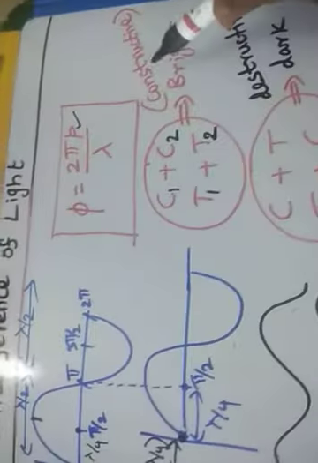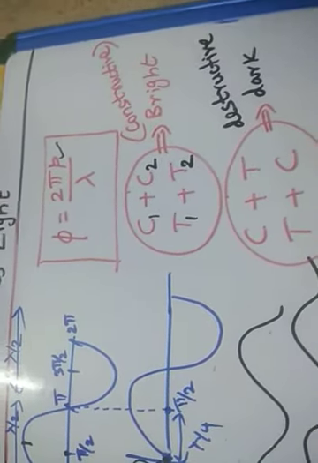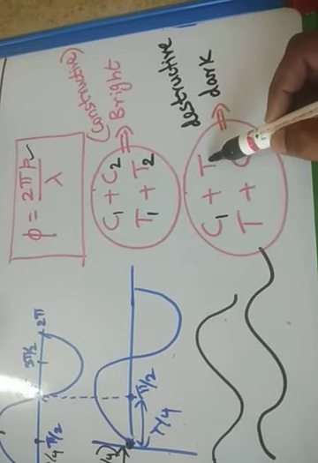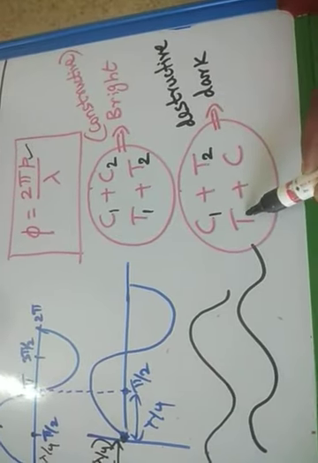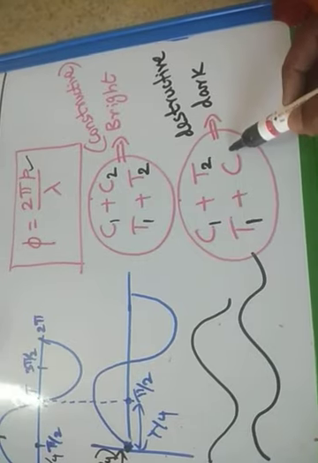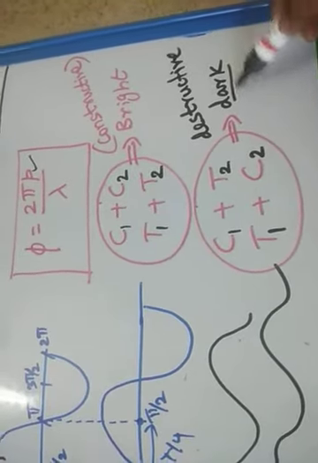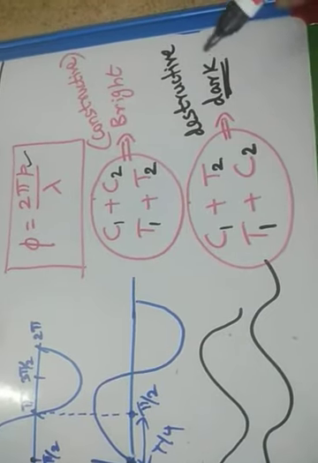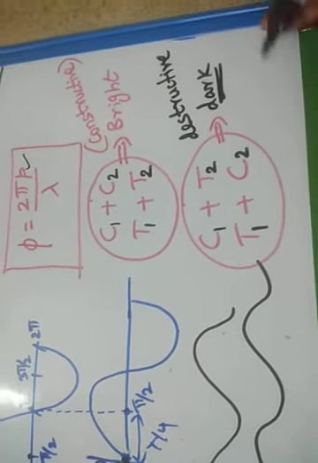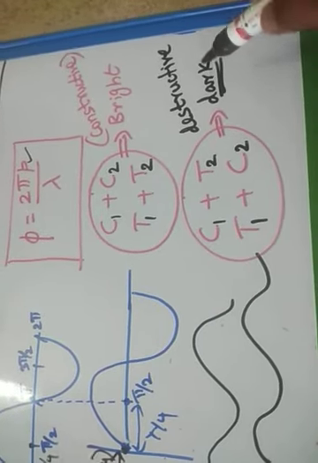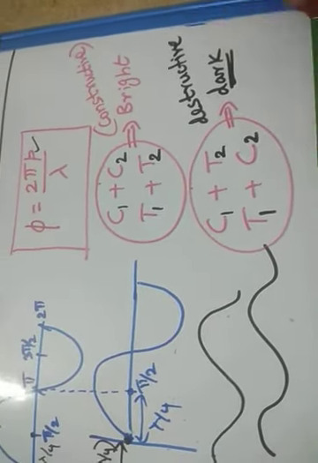This interference is called constructive, meaning add up, so the intensity is increasing. Then the crest of the first wave and the trough of the second wave, or the trough of the first wave and the crest of the second wave, will superimpose and give the dark color. The amplitudes are equal and opposite in nature, thus they cancel each other out. Hence we get destructive interference. This is the dark color.